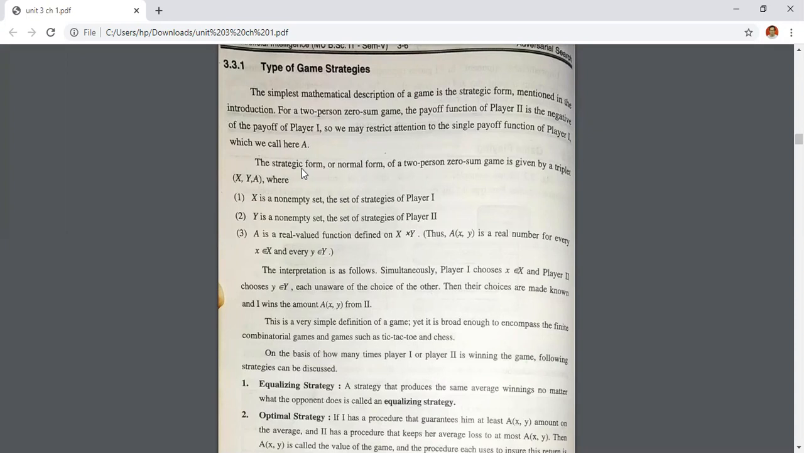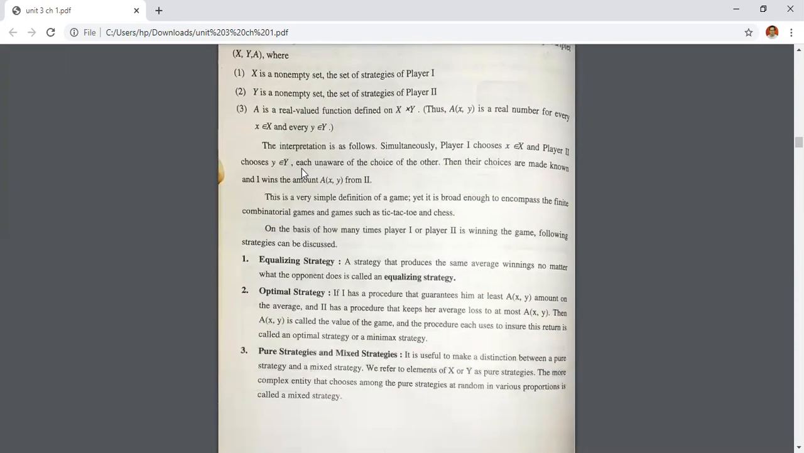There are types of strategy, that is equalizing strategy, optimal strategy, pure strategies and mixed strategy. On the basis of how many times player 1 and player 2 are winning the game, the following strategies can be discussed. First is the equalizing strategy: a strategy that produces the same average winning no matter what the opponent does is called an equalizing strategy. Means both are winning with the same payoff, or you can say with the same points.